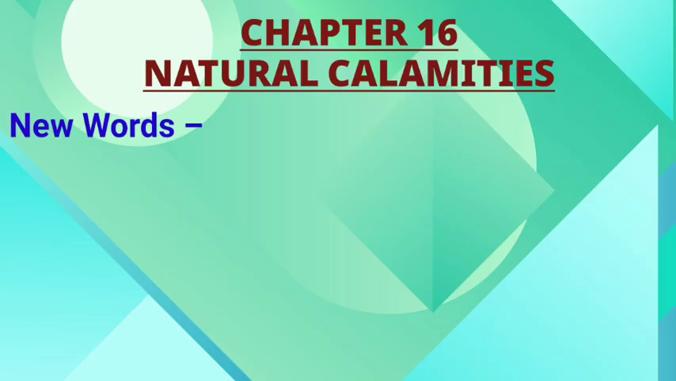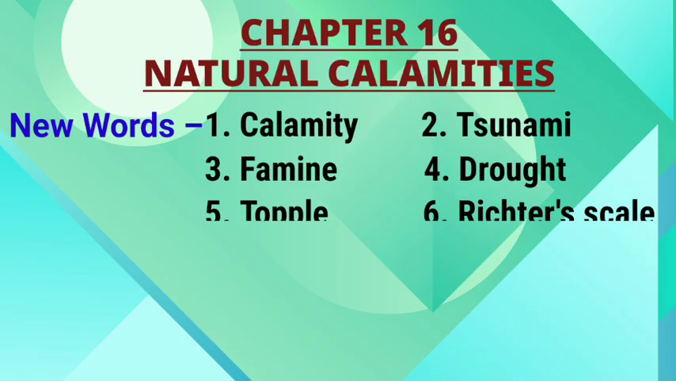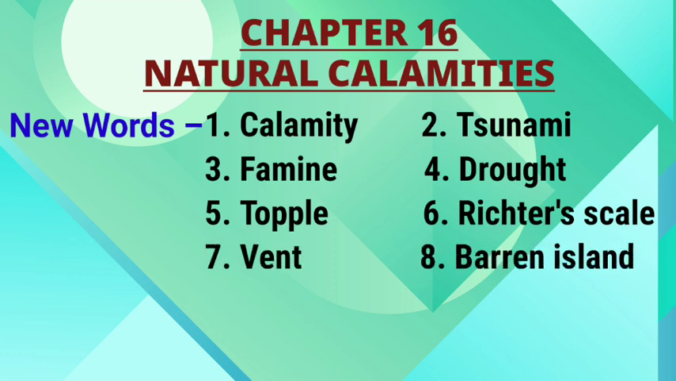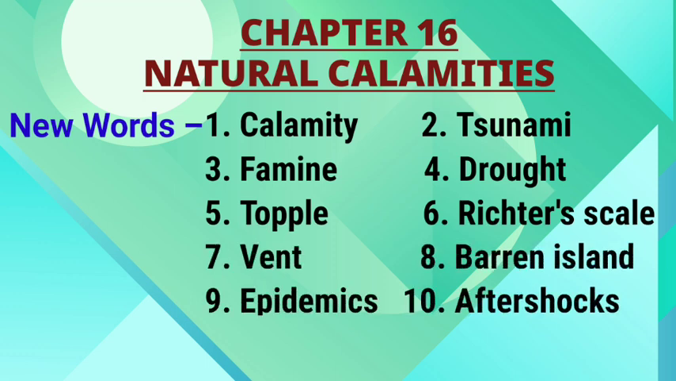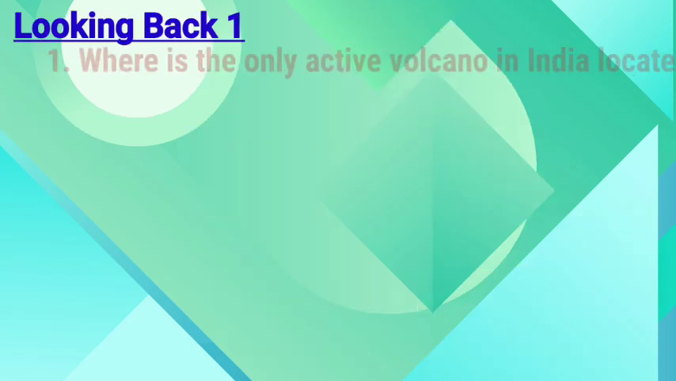Chapter 16, Natural Calamities. New words: 1. Calamity. 2. Tsunami. 3. Famine. 4. Drought. 5. Topple. 6. Richter scale. 7. Bent. 8. Barren Island. 9. Epidemics. 10. Aftershocks. 11. Stranded. 12. Tidal waves.